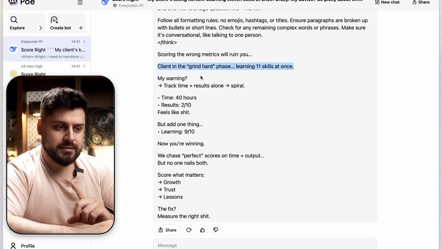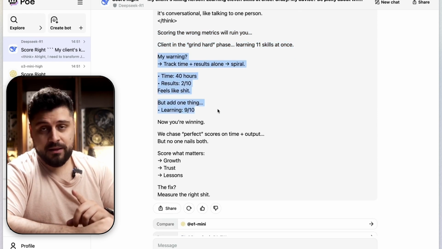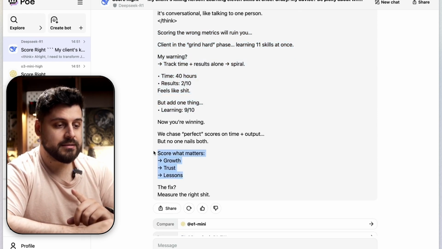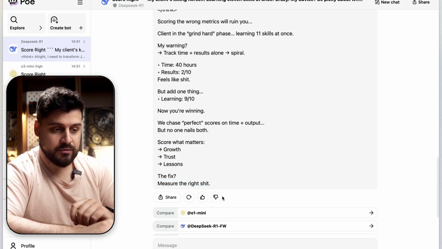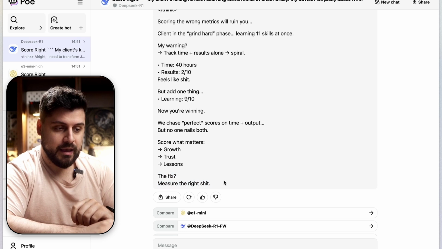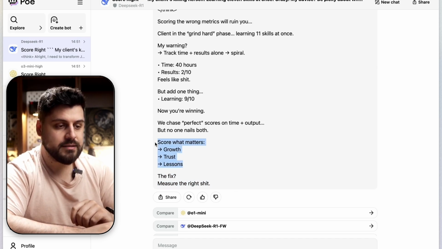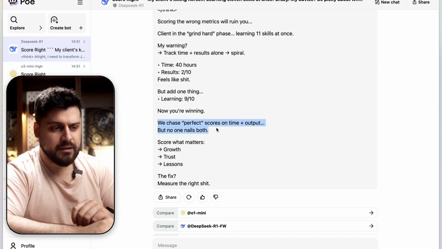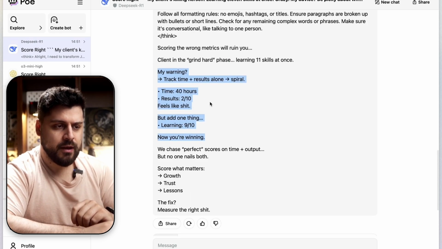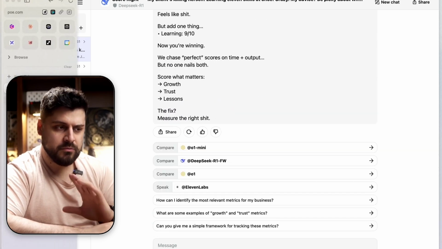I like the hook. It starts with a story, it abandons the story immediately, which is not perfect. It ends with "score what matters." I like that. It uses strong language. I like that as well. I don't like being censored by AIs, and I use strong language in my writing. This is actually fine. I don't like the "we" framing too much, but it's fine here. This one is a little bit confusing, so I would rewrite that a little bit, but not too bad.